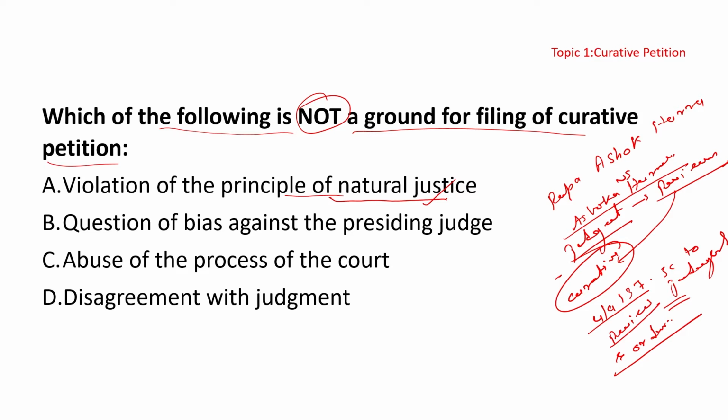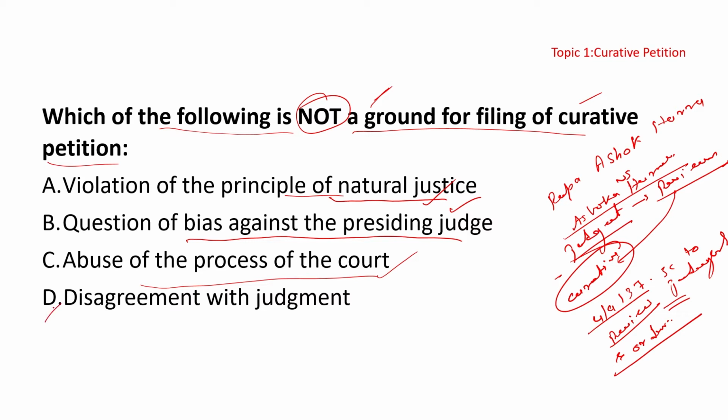The question of bias against the presiding judge can be a proper ground for that matter, because if the judge is biased with some prejudices or misconceived notions, the judgment might suffer, and it might violate the spirit of the constitution, natural justice, etc. So on that ground the curative petition can be filed. But whenever you are filing the curative petition, the grounds must be specified and they must satisfy the above criteria. Abuse of the process of court, yes, it is one of the criteria.